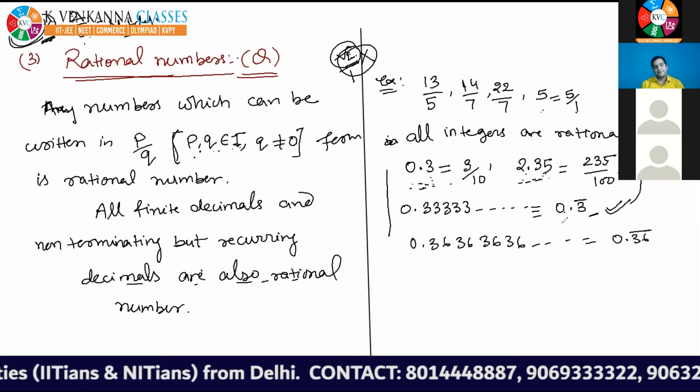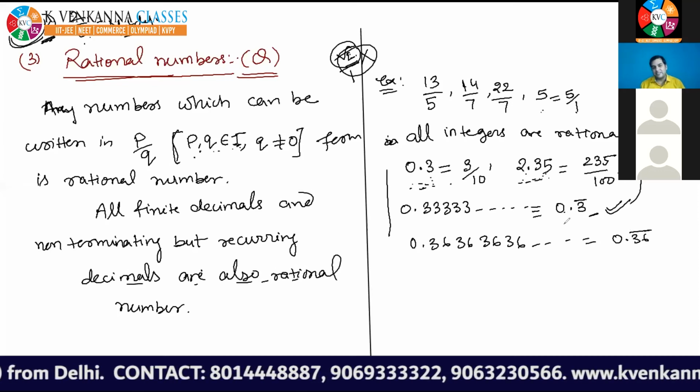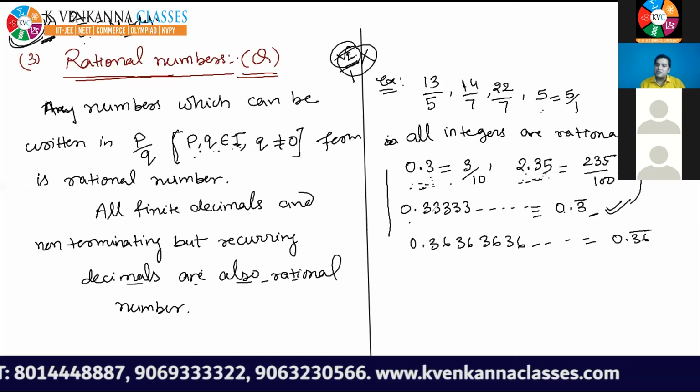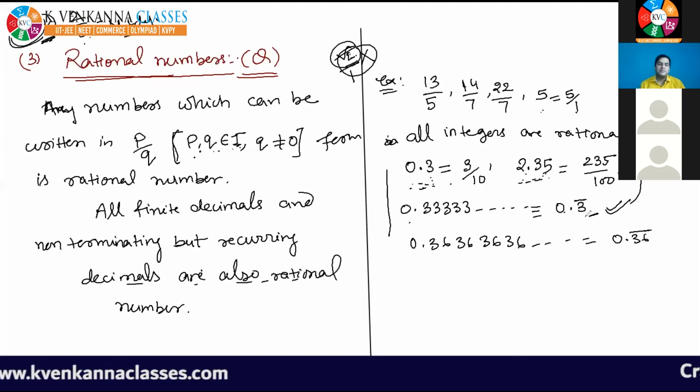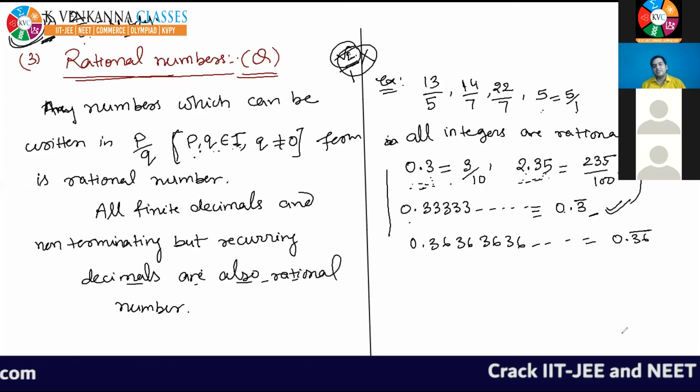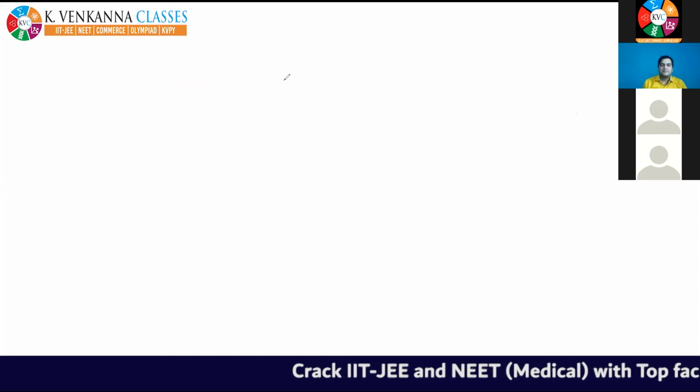Now the next question arises: how to write this 0.333333 in P by Q form. I am doing it on the next page.